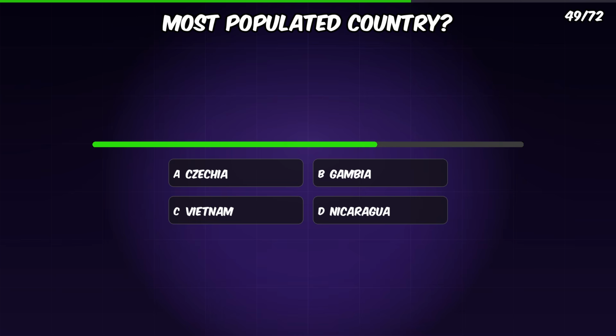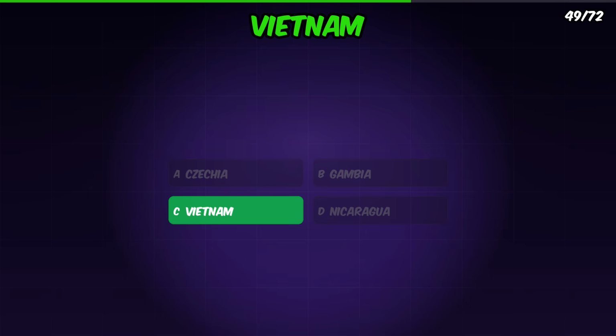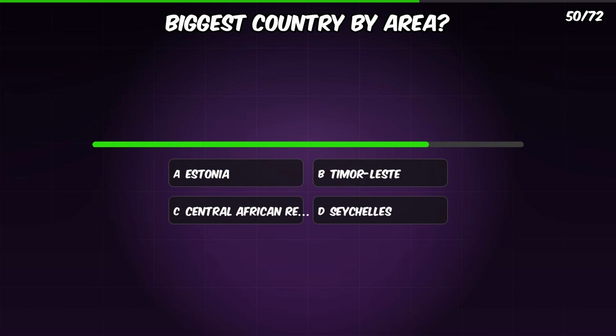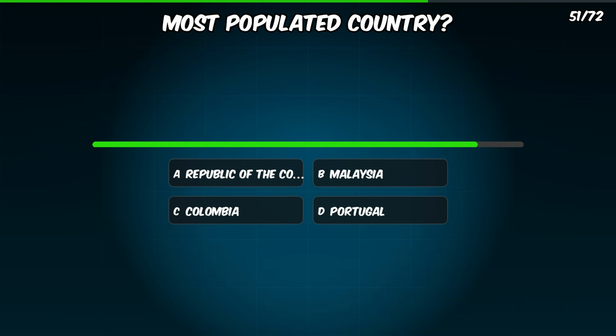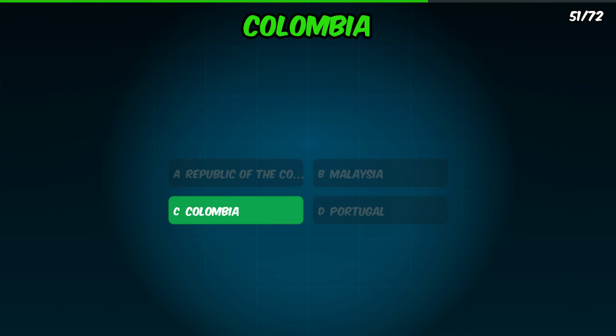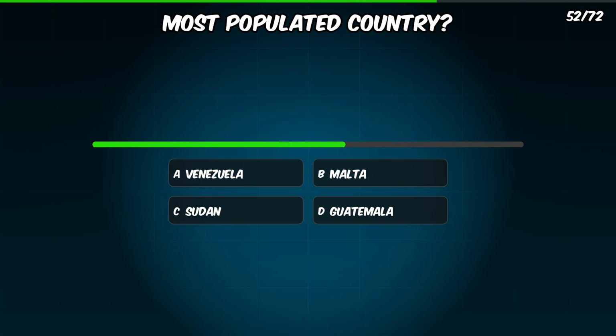Superlatives. Which has the most people? It is Vietnam. Which country is biggest by area? It is Central African Republic. Which has the most people? It is Colombia.